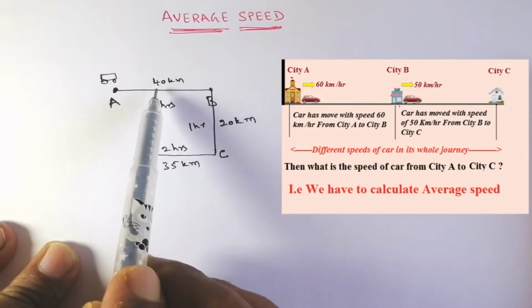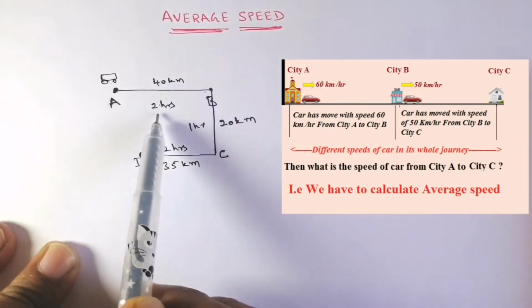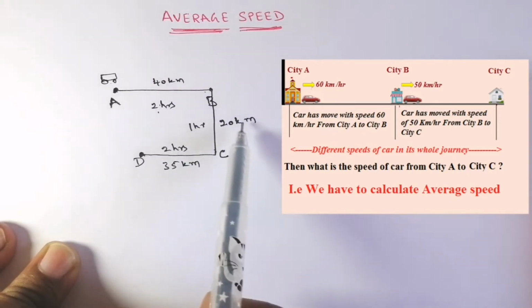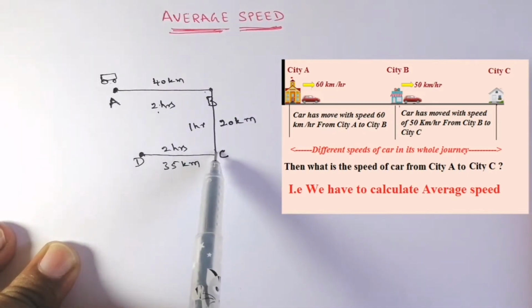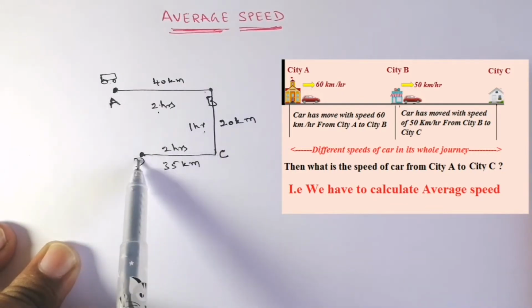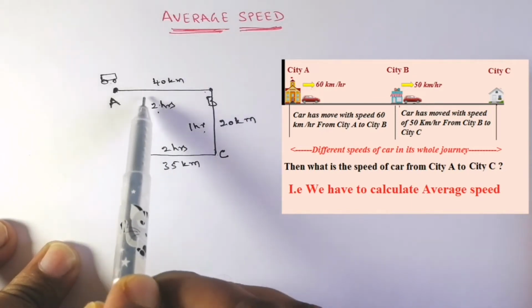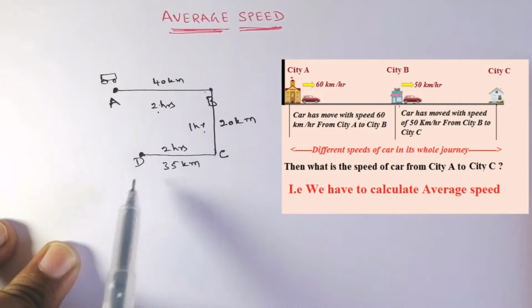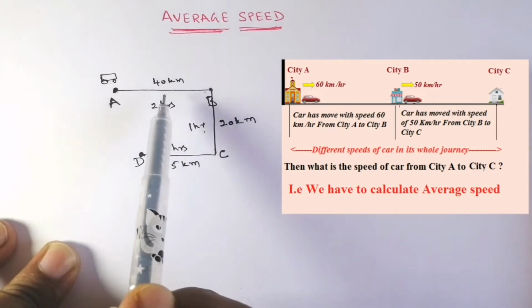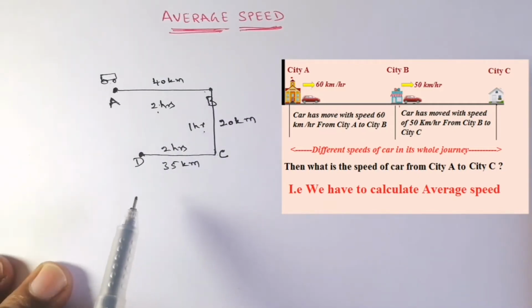What happened here is, from A to B it covered 40 kilometers in 2 hours, whereas from B to C it covered 20 kilometers in 1 hour, whereas from C to D it covered 35 kilometers in 2 hours. So it has different speeds at the different stretches. In such a situation we cannot state the speed directly. So we are going to apply a formula for it.